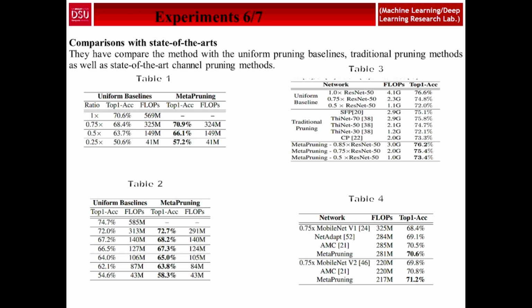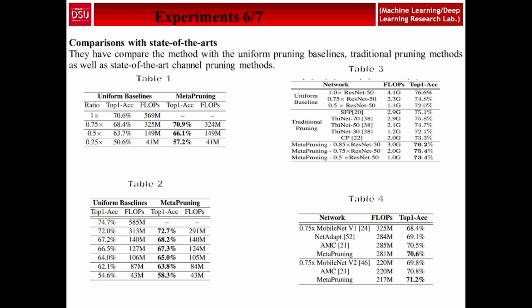This table compares the top one accuracy of the meta pruning method with the uniform baseline on MobileNet V1. So we see the meta pruning accuracy for the FLOPs constraint. The second table mentions the top one accuracy of the meta pruning method with the uniform baseline on MobileNet V2, and MobileNet V2 only reports the accuracy with 585 million and 300 million FLOPs.